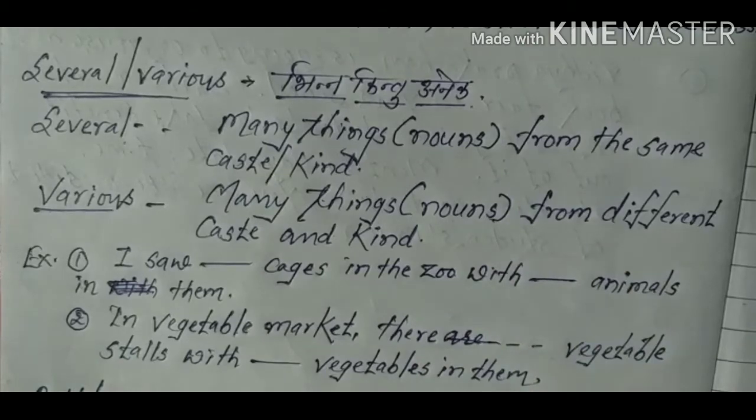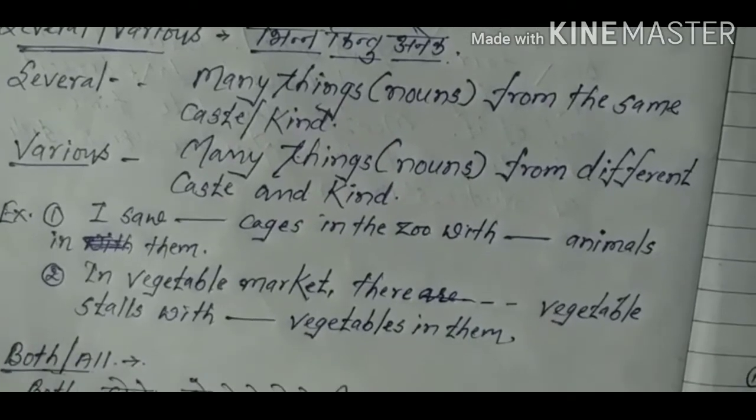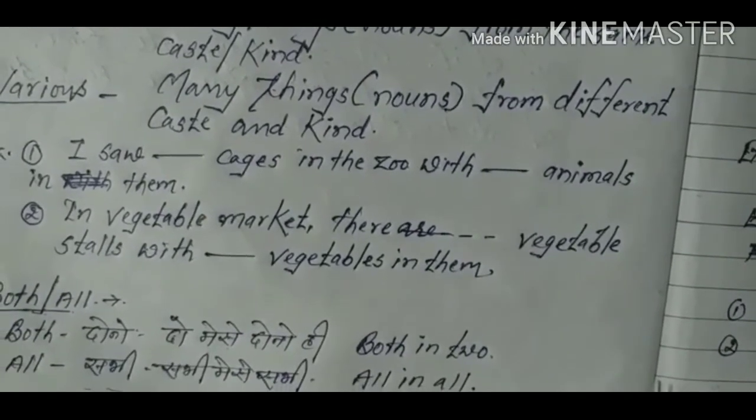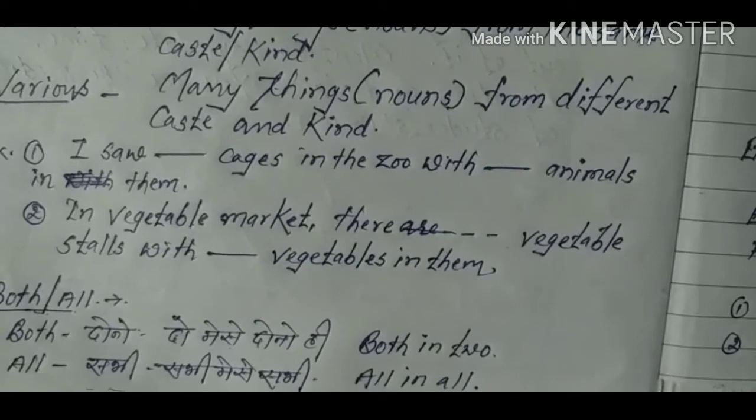Now see the second example and use your own common sense. In the vegetable market there are blank vegetable stalls with blank vegetables in them. Now it is up to you which determiner from several and various will be applied here.